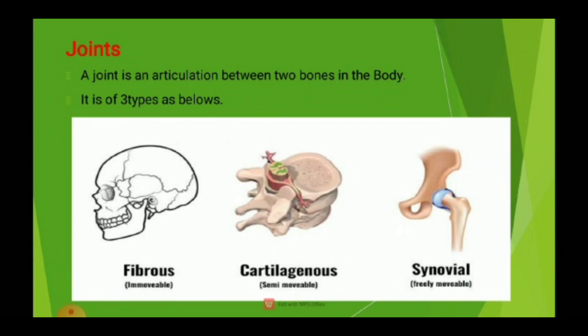Joints are very essential for our body movement because without them movement is impossible. Joints are basically divided into three types according to their structure and function: fibrous joint, cartilaginous joint and synovial joint. Fibrous joints are also known as fixed joints, and here movement is not possible, so they are also known as immovable joints. Cartilaginous joints allow slight movement, so they are known as semi-movable joints. The last one is